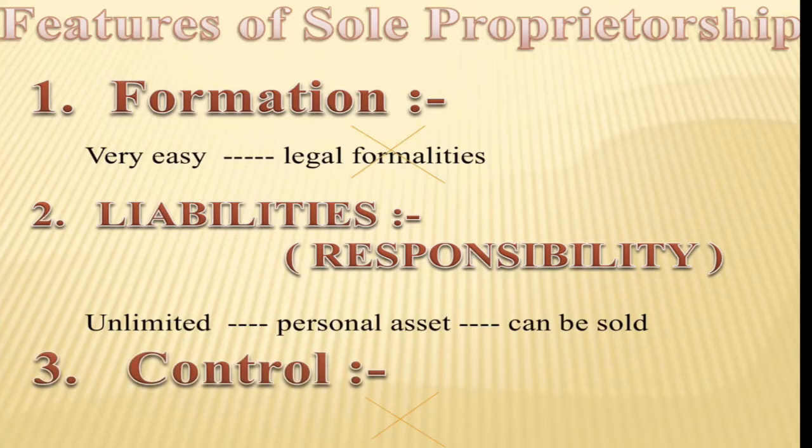After this, we have the third feature of sole proprietorship, that is control. In this organization, the full control is in the hands of the sole proprietor only. This means that any decision which has to be taken in the organization will be taken by the sole proprietor. He does not have to take any permission from anyone, either his family members or his friends, etc.